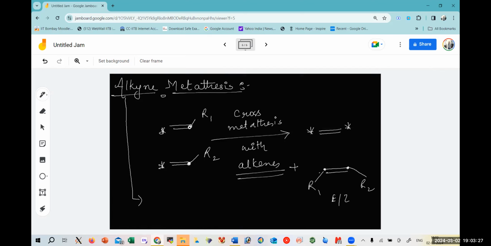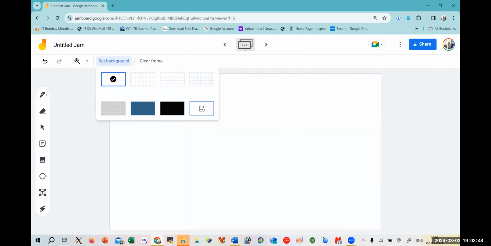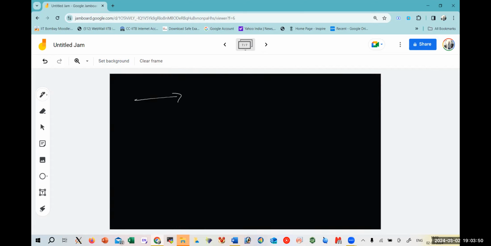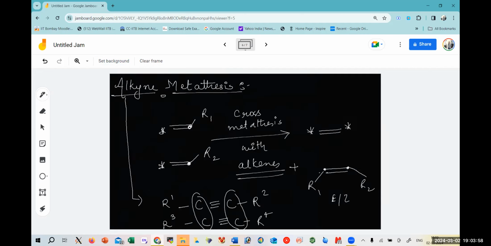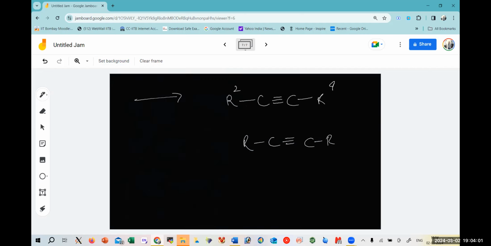So if I am having a certain example where R1 C triple bond C R2 and R3 C triple bond C R4, these two carbons could combine together and these could combine together to give you the product, where we have combined R2 and R4, R1 and R3. So this is nothing but your alkyne